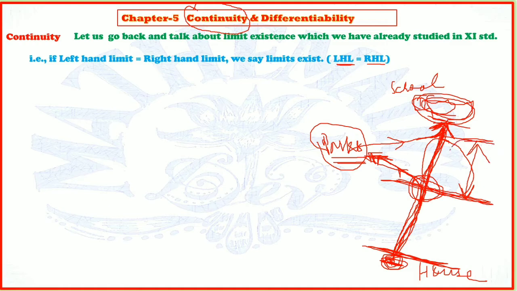This gap is called discontinuity. Your process is discontinuous here. Since you did not follow this path, there was a gap, a jump from this point to this point. This is called discontinuity. Otherwise, if you had followed this path, this process, this system, we would call it continuous. If there is a gap, then definitely it would be discontinuous.